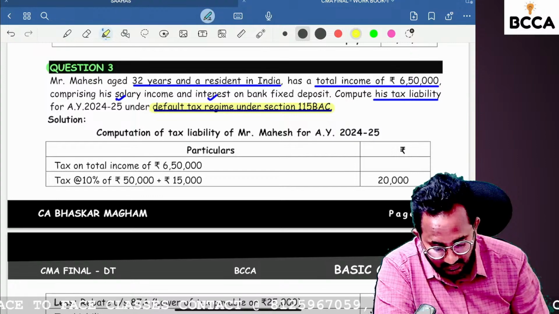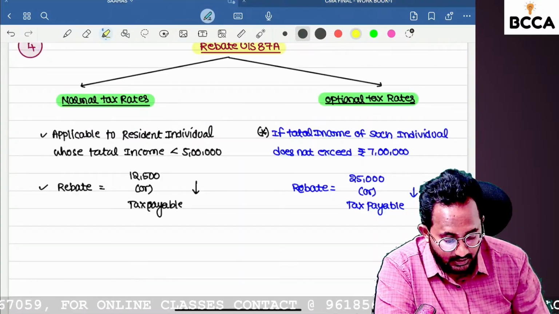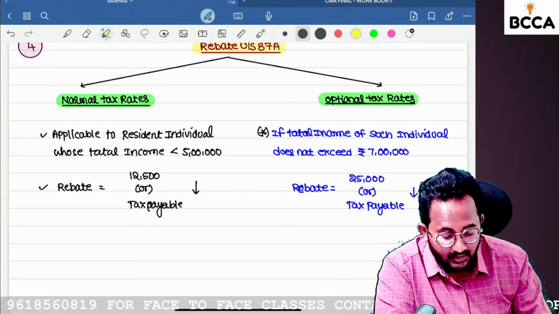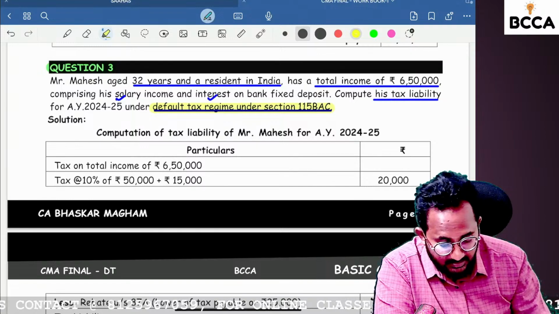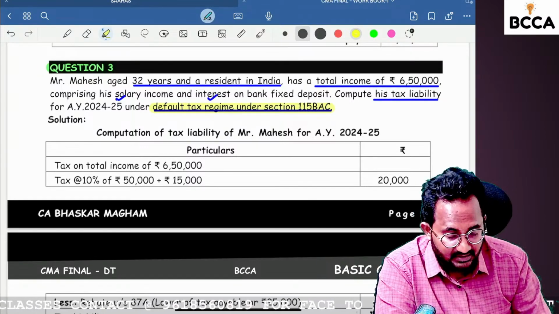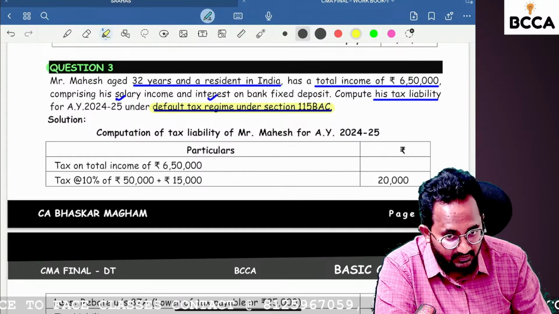So in this situation, can you tell me what is the rebate concept? If the optional tax rate under section 115 BAC is followed, and total income does not exceed 7 lakh, we can get the rebate. The rebate amount is 25,000 or tax payable, whichever is lower.